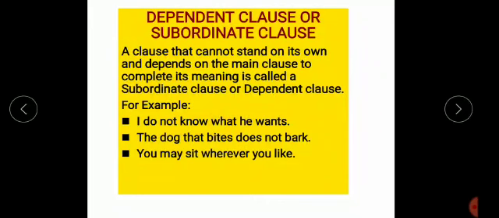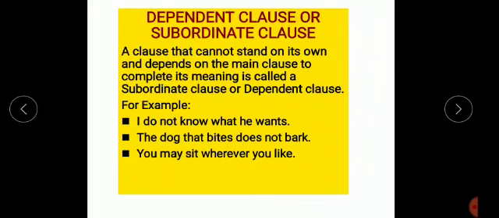What he wants, this is subordinate clause. If we say what he wants, it expresses incomplete sense. So when we include this clause also, then it will express a complete sense or complete thought.